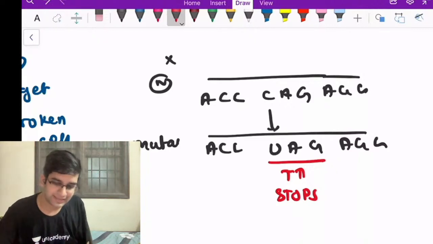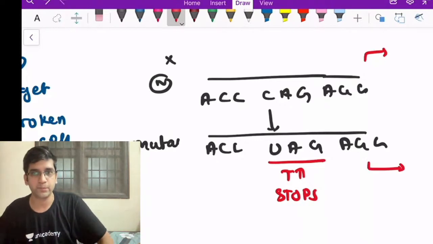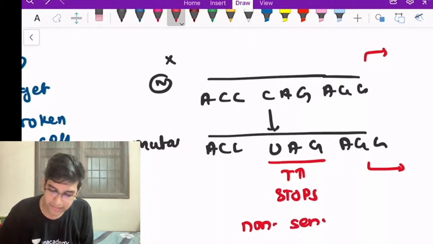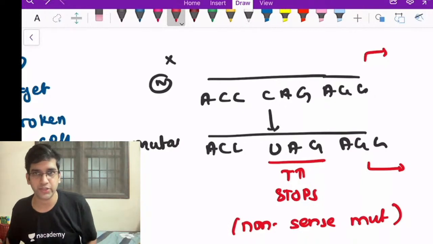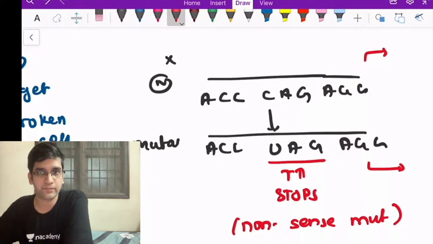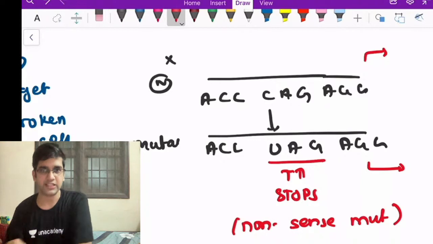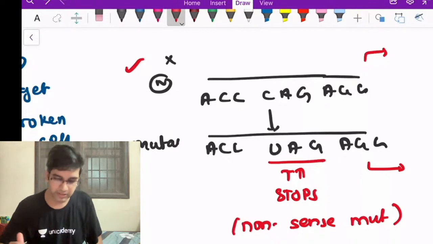Yes. So let's say that this protein was supposed to produce hemoglobin. Will this produce hemoglobin? It will not produce hemoglobin, right? So I call this a decrease in chain length. I call this a nonsense mutation. The protein produced at the end of this mutation will make no sense for me, so I call it a nonsense mutation. If this is beta globin chain, can I say that this mutation can cause thalassemia? Yes, it can cause beta thalassemia, right? Perfect. This is my nonsense mutation.